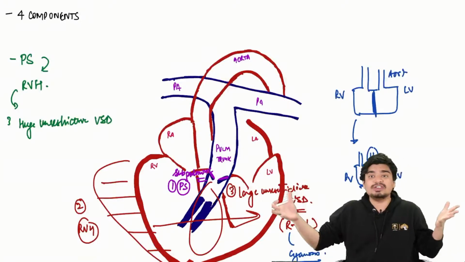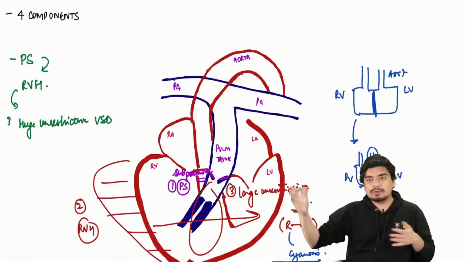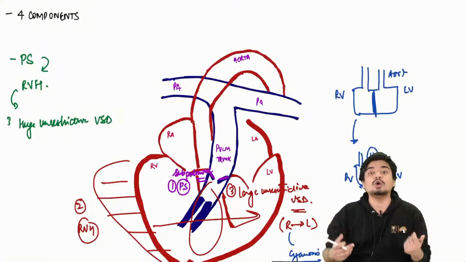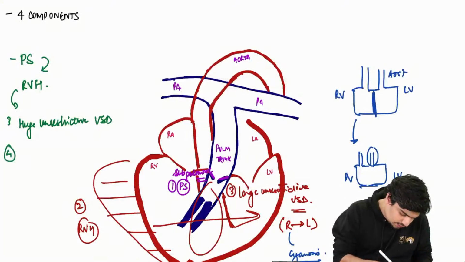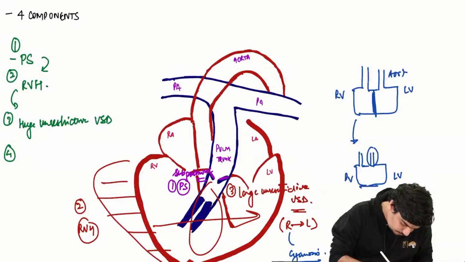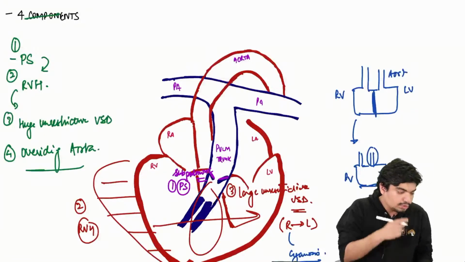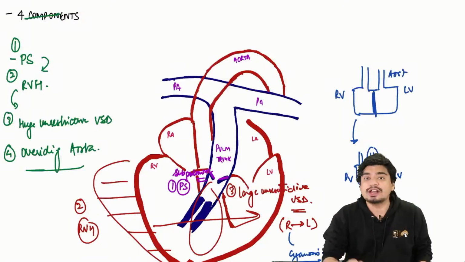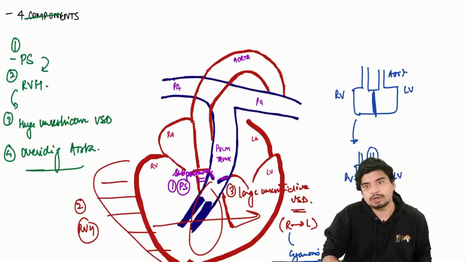And because the VSD is so huge, the aorta will seem to arise from a common left and right ventricle. This is called overriding of aorta, that is the fourth component. So these are the 4 components of tetralogy of Fallot, which are very, very important to remember.